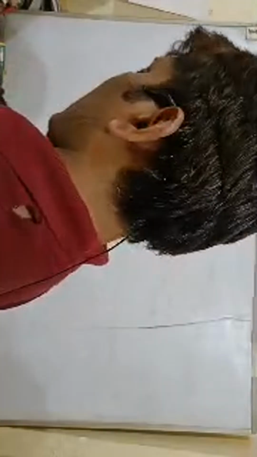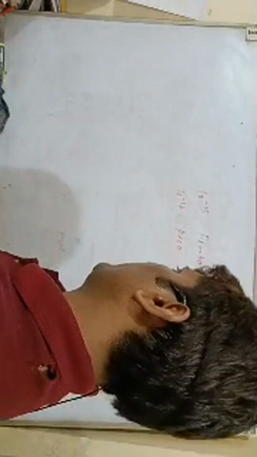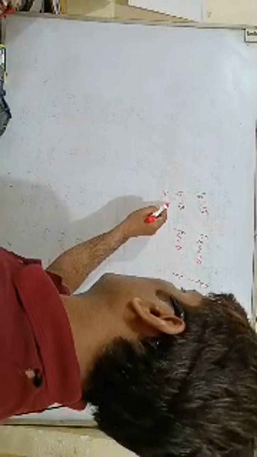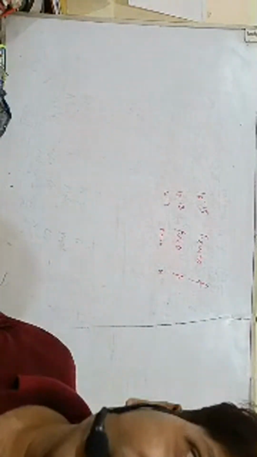So you can write here 10 to the power minus 15, that is femto, denoted by F, and 10 to the power minus 12, that is pico, denoted by small p, and you know that 10 to the power minus 9, that is nano, denoted by small n.